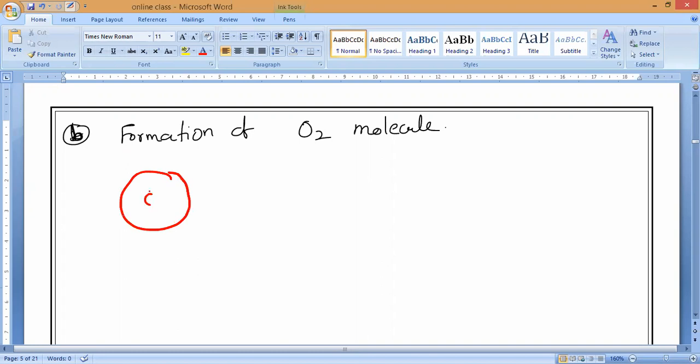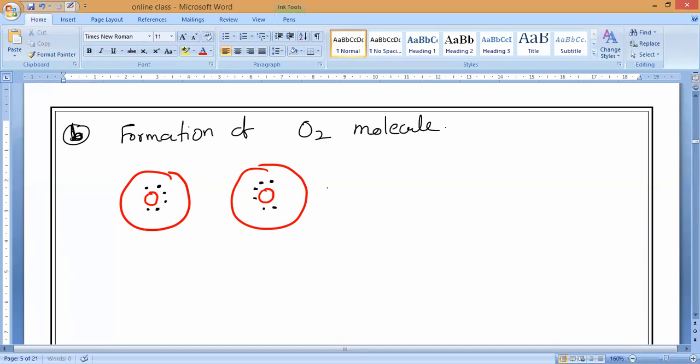So if you take an oxygen atom and one more oxygen atom, what are the valency electrons? Here we don't want valency, we want valency electrons. How many electrons are there in the valence shell? Six electrons are there. Okay. Now what will happen? You can notice there are six electrons in each one, or not? Yes.